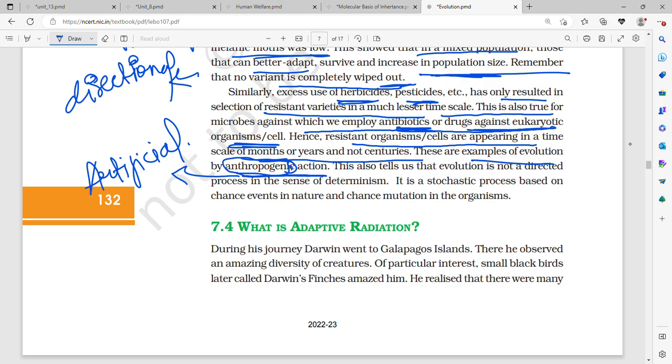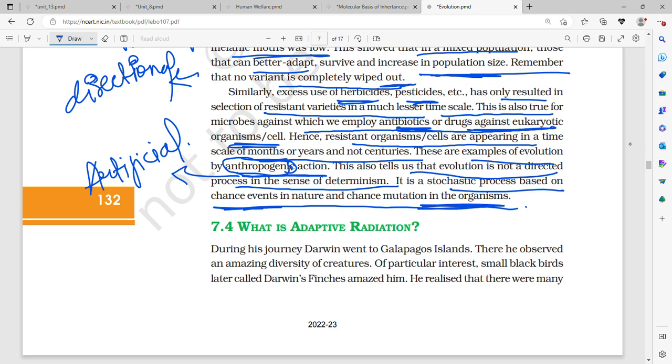It is due to man, and this also tells us that evolution is not a directed process in the sense of determinism. It is a stochastic process based on chance events in nature and chance mutation in organisms. That is, it is not a directional and directed process. It is not necessary that evolution is going to happen in a particular way, in a particular time, in a particular period. No, it can happen anytime, anywhere, in any amount of time. That is, it is very unpredictable.